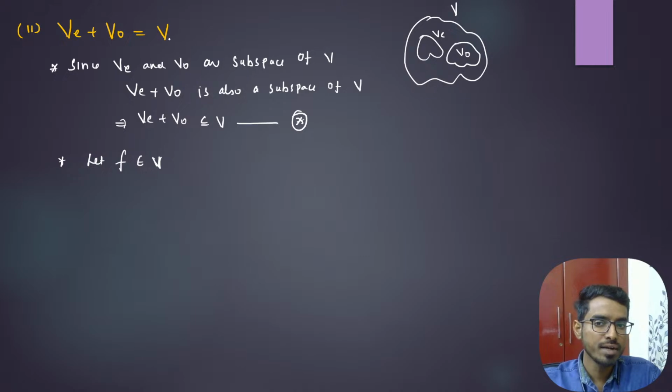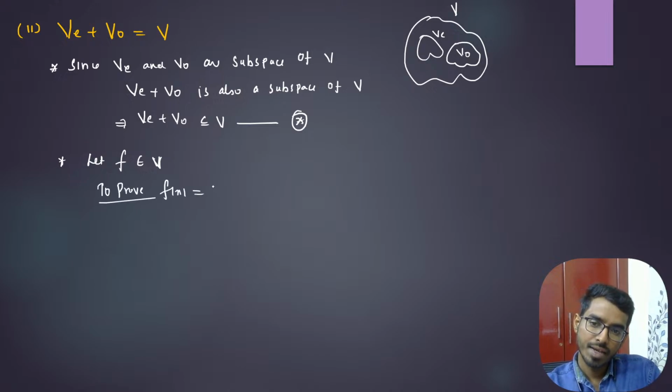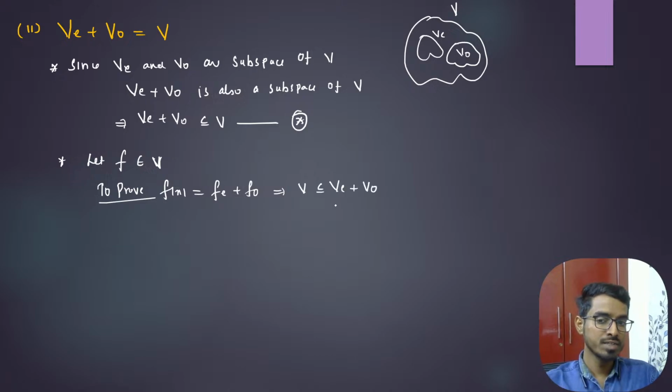I proved that this is contained in here. Now I need to prove this is contained in this. That means you take any element in V, and you need to show that the element can be expressed as the sum of an even function and an odd function, right? Now I need to prove this function f can be expressed as fe plus fo. If I prove that, then I can say V is contained in E plus V naught. Is it clear? You take one arbitrary f here, then you express it as this plus this. That means V is contained in E plus V naught. Now we'll prove that, right?